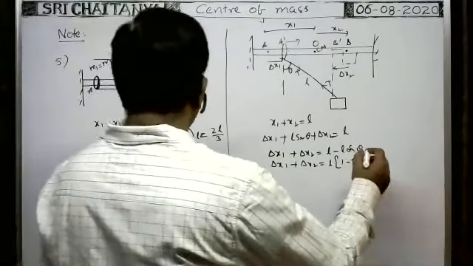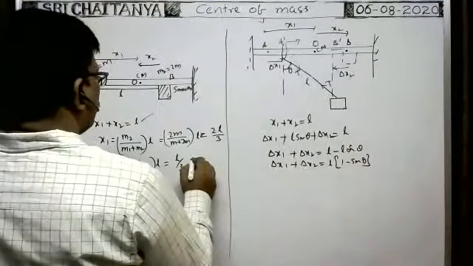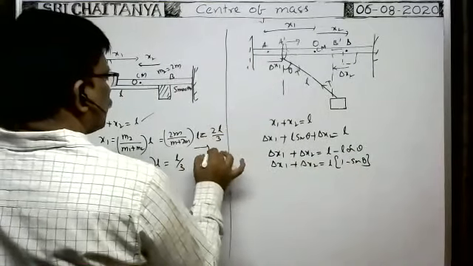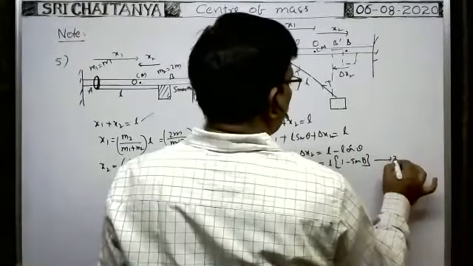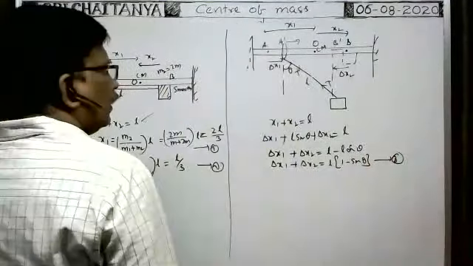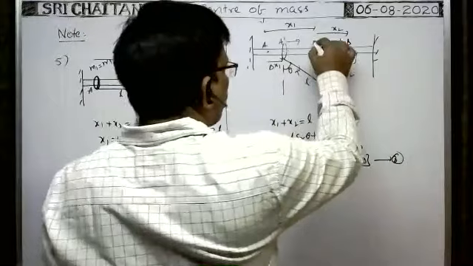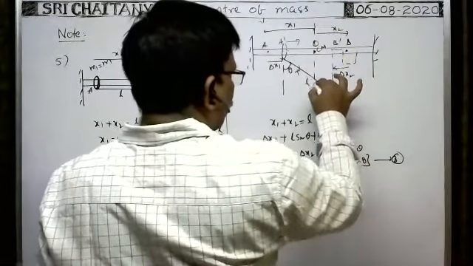But this is an equation. These are equations 1 and 2. This is 1, this is 2, this is 3. Here the central mass always comes down along the vertical direction only.